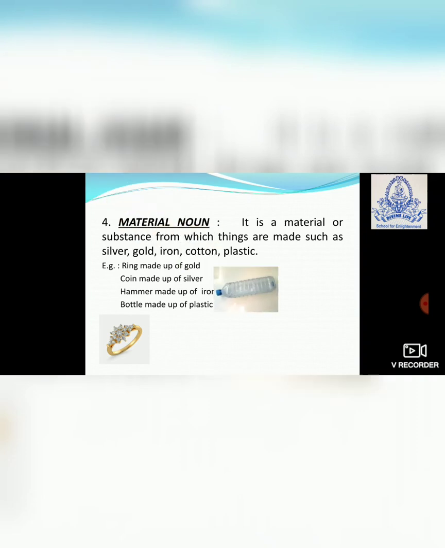Now you can see another example, plastic. You are seeing a bottle over here, right? It is made up of plastic. A plastic bottle is made up of plastic, right? Many other things are made of it, like your pencil box, your tiffin box. You can see nice fancy plastic glasses. Your toys are sometimes made up of plastic, right? Now